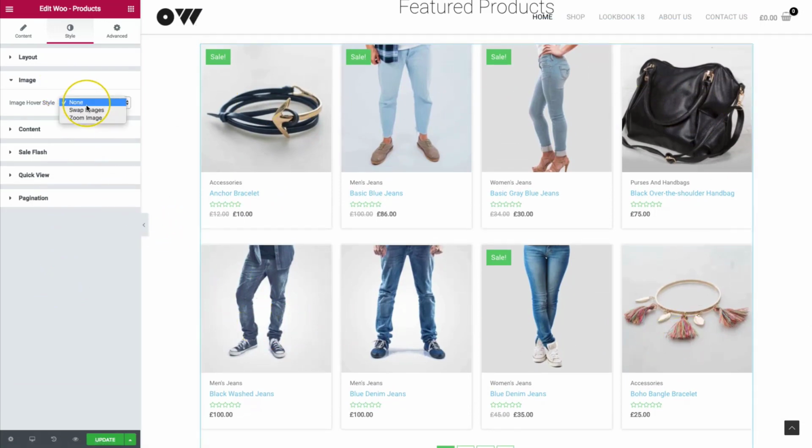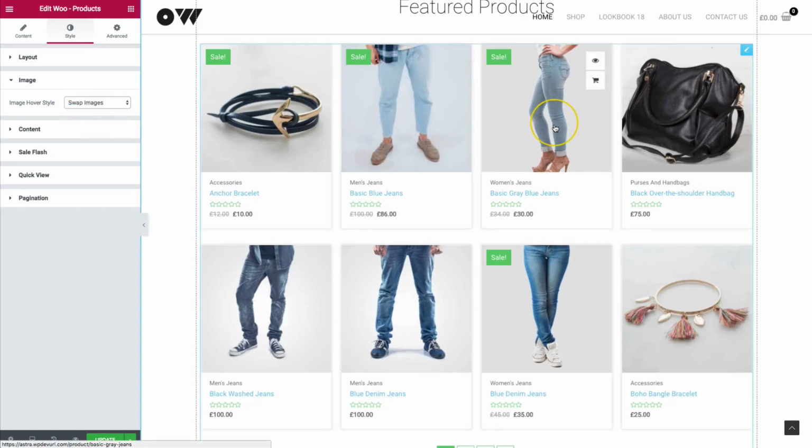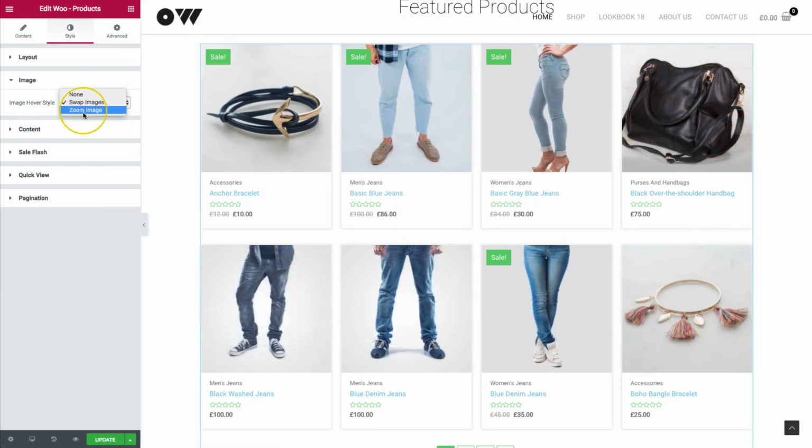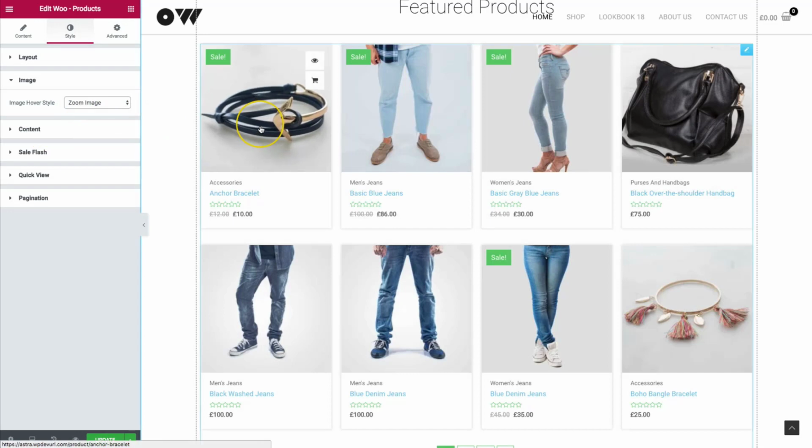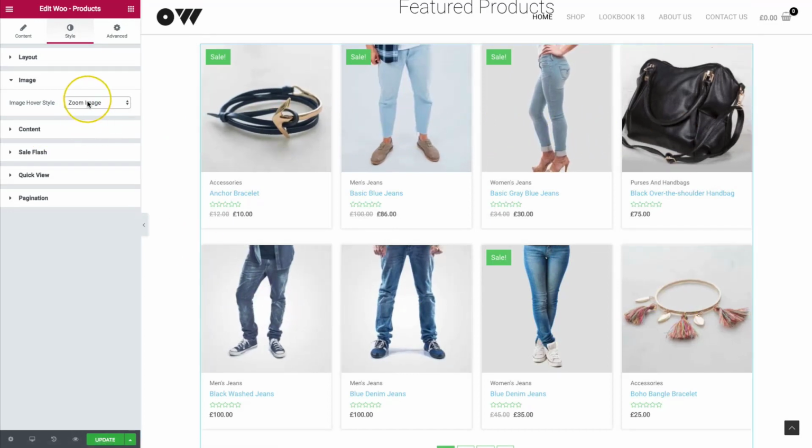For the images, right now when we hover over the image, nothing happens. But if we want this to be more interactive, we can either have it swap images with more images that you've added to the actual product, so you can see that here in action. Or we can have it zoom the image, so it'll just get a little bit closer and a little bit bigger, which is always great. A little bit of interaction and animation with the products is always a fun thing to add.